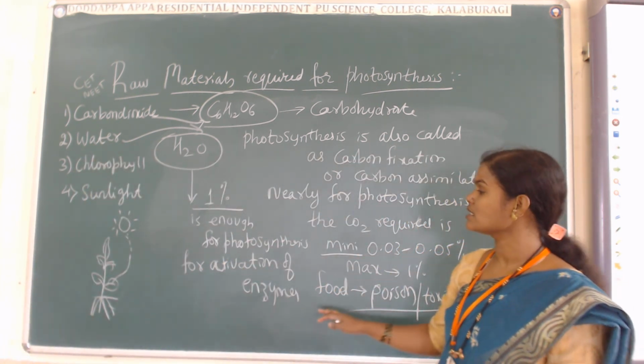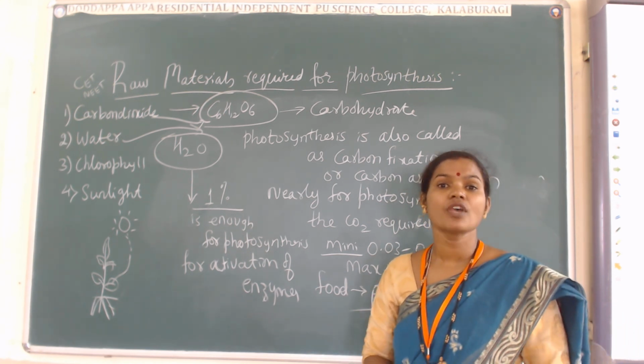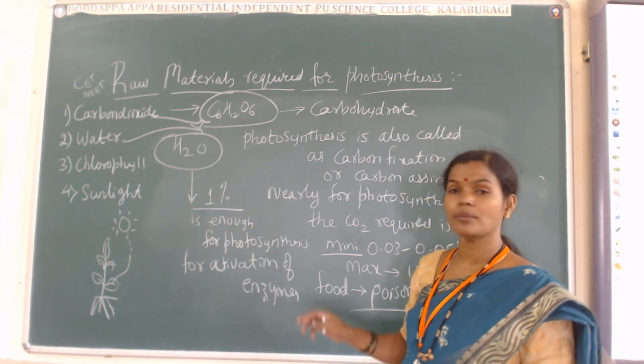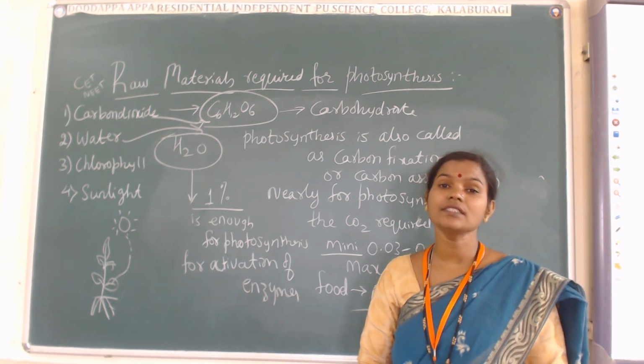Understood? So this is about the water we have seen. Water is a universal solvent which is required for the process of photosynthesis, but only 1%. If it is exceeding, then what happens?